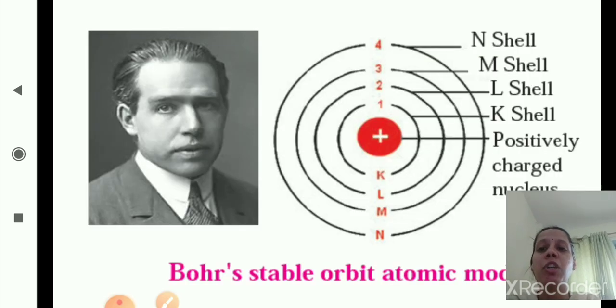This is Bohr's stable orbit atomic model. As you can see here, in the center there is a positively charged nucleus. Around the nucleus, the first shell is the K shell or K orbit. The second shell is the L shell, the third is the M shell, the fourth is the N shell, and so on.